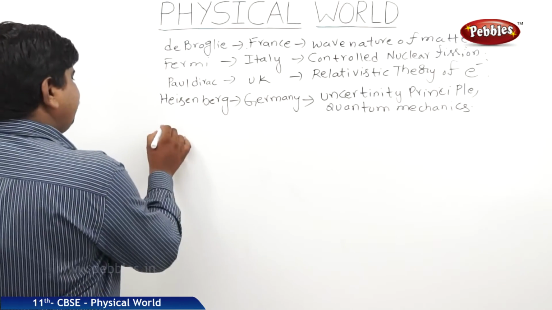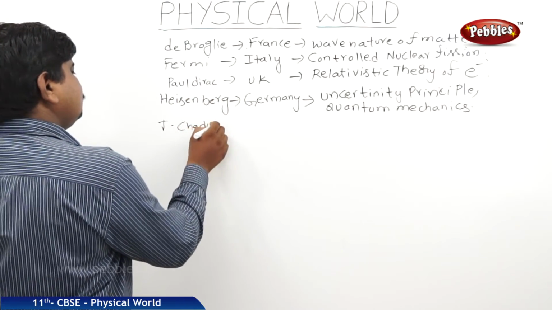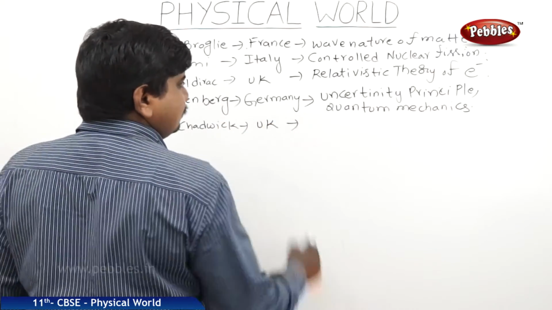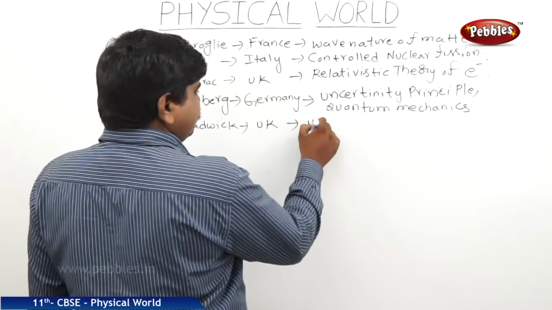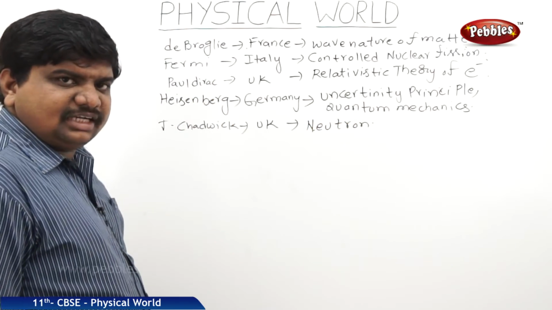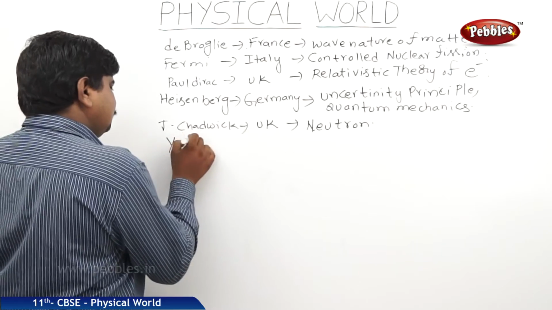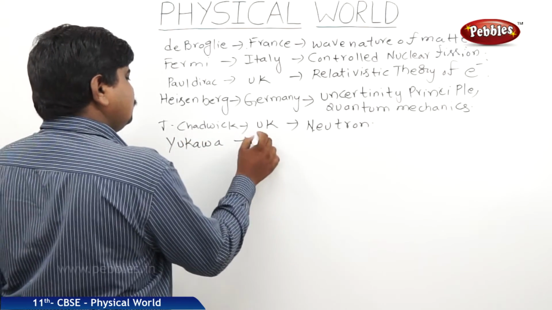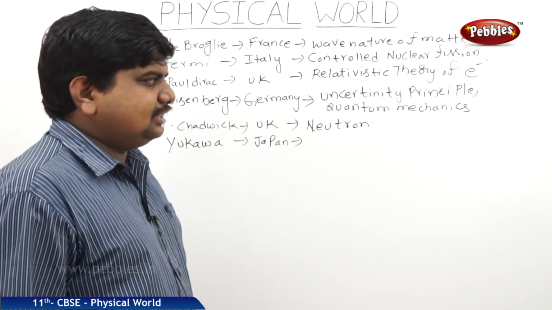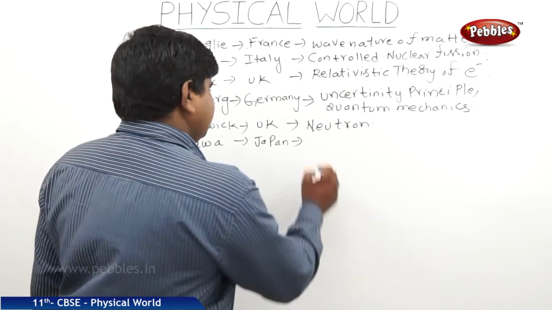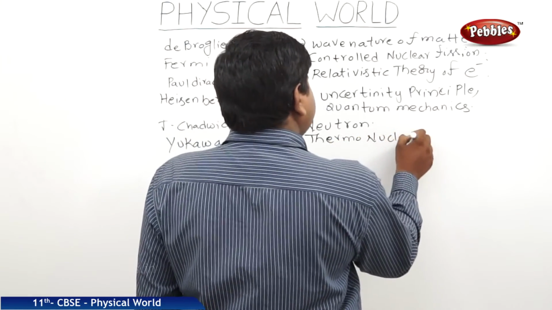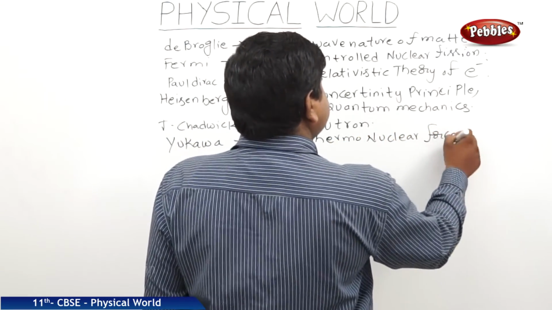Next one is James Chadwick from UK, who has discovered the neutron. The next great scientist was Yukawa from Japan, who has discovered the thermonuclear forces.